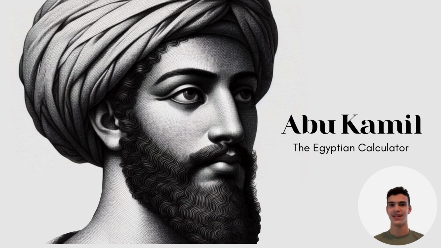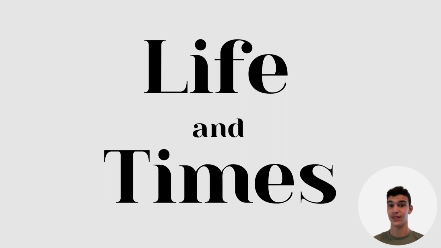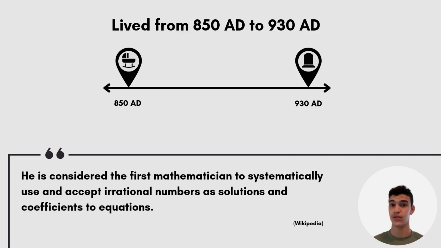My name is Omar, and inshallah today we'll be talking about Abu Kamil, the Egyptian calculator. Let's start by talking about Abu Kamil's life and times. So, although not much is known about Abu Kamil's life in general, we do know that he was an Egyptian who lived from 850 to 930 Anno Domini. So, he lived during the Muslim Golden Age.